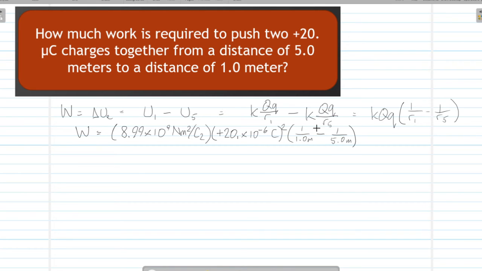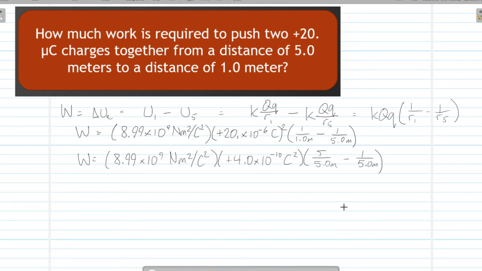And then for this thing here, I'm subtracting two fractions that have different denominators. I need to get a common denominator. And 1 and 5 will both go into 5, so I'm going to change this 1 over 1 to 5 over 5. And again, I think I'll just snap my fingers to speed up the process. There we go. That sure does speed things up.